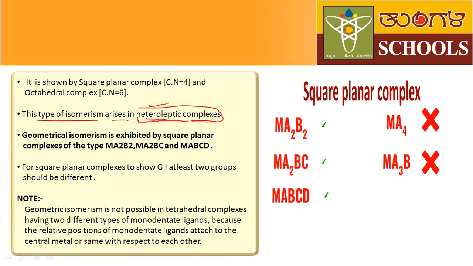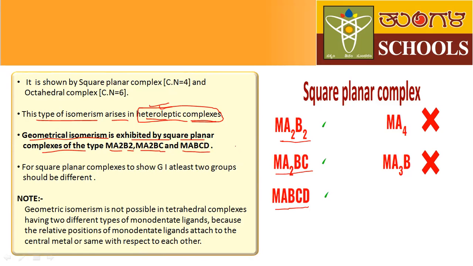What are heteroleptic complexes? The complexes in which different types of ligands are present around the central metal atom are called heteroleptic complexes. Next, geometrical isomerism is exhibited by the square planar complexes of the type Ma2B2, next Ma2BC and MABCD. These are very important. Here I will write Ma2B2, Ma2BC and MABCD.